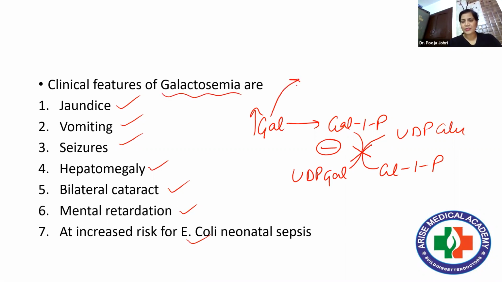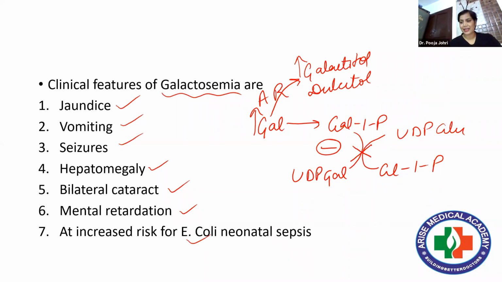And this galactose automatically, this is a normal reaction, is converted into galactitol, which is also known as dulcitol, in the presence of the enzyme aldose reductase. So obviously increased concentration of galactose will lead to increased concentration of this galactitol. And this galactitol cannot cross the eye membrane. So there is increased concentration of this galactitol leading to increased ocular pressure. And if the ocular pressure increases, it leads to the formation of this cataract, which is actually oil drop, or bilateral cataract.